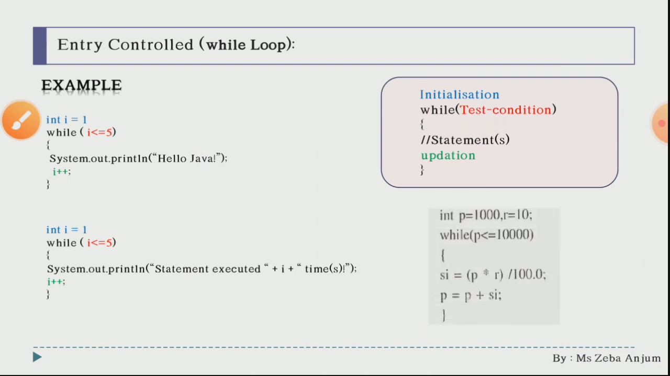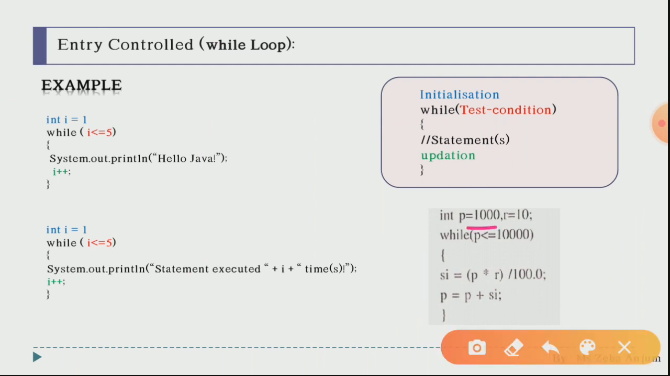Now see students, this example is basically from your book. You have int p = 1000, r is 10, and a condition over here: p less than or equal to 10,000, and this formula, again with incrementing. Please add System.out.println at the very last. At the last we are going to print si on the screen. Okay, so now let us try to execute this code.